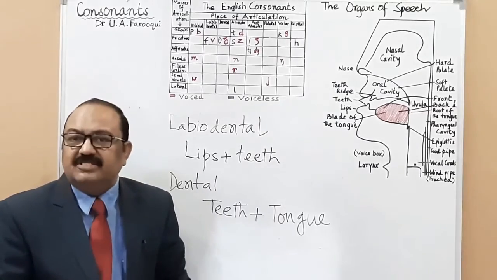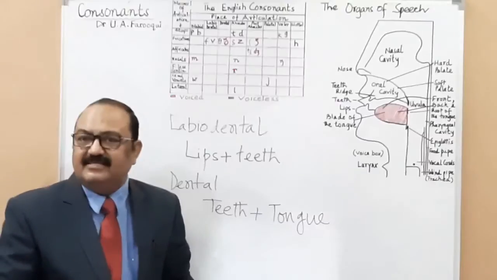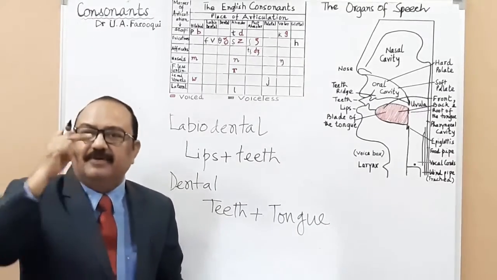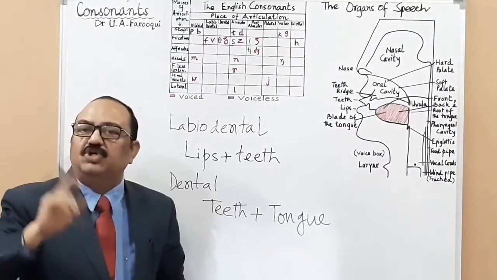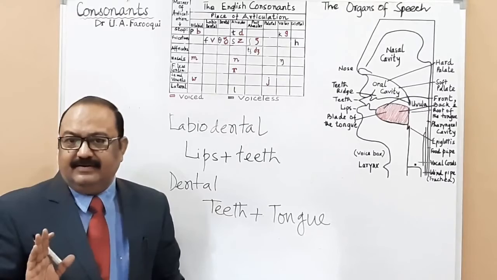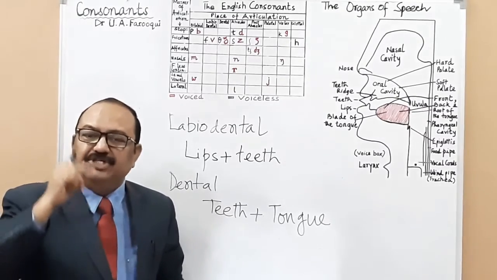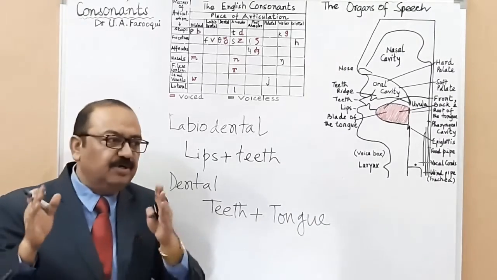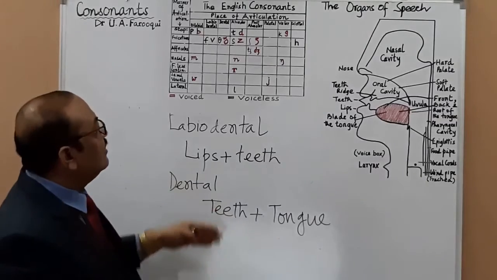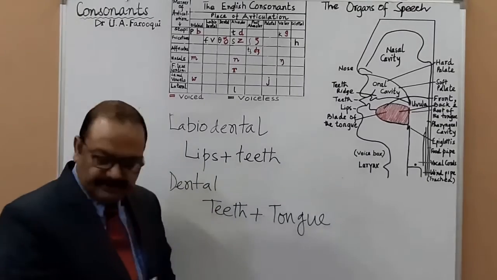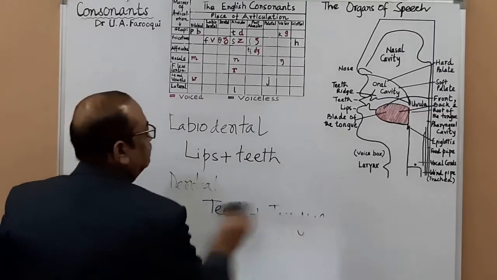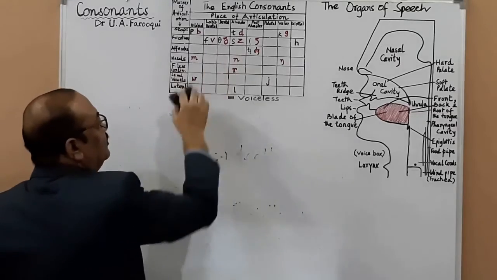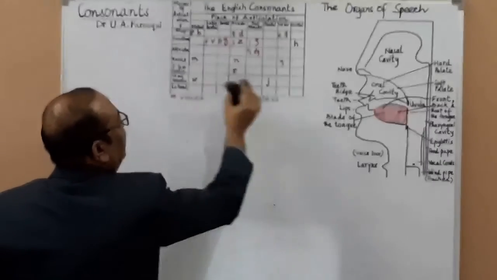If you say thought, think, or this or then, and your tongue is not touching the upper edge of the upper teeth, that means you are not pronouncing the word correctly. Remember this. The tip of the tongue ought to touch the upper teeth. Then only do you pronounce the sound correctly. Think, thought. This you understood? Yes, sir. We are moving one by one, from left to right.